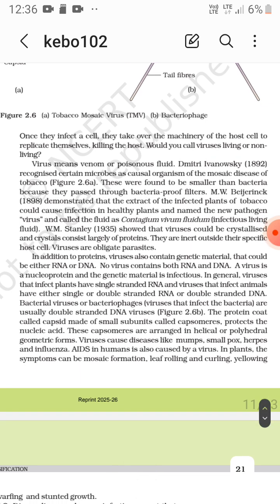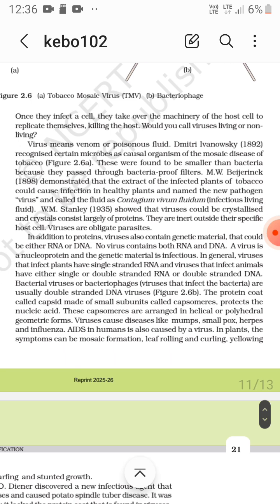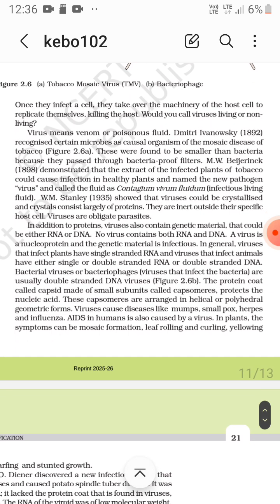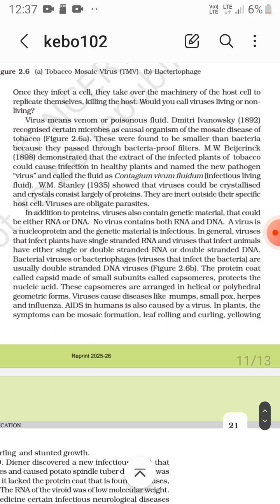He called the fluid Contagium vivum fluidum.